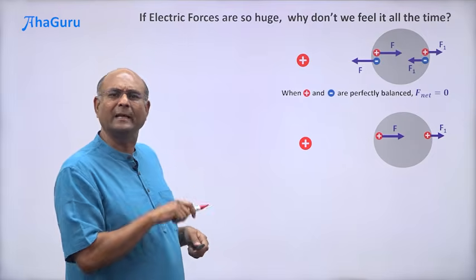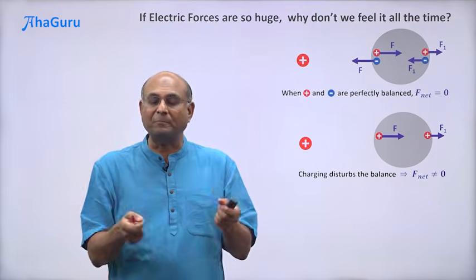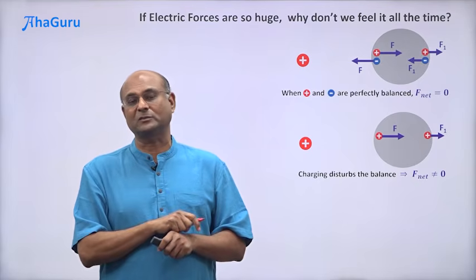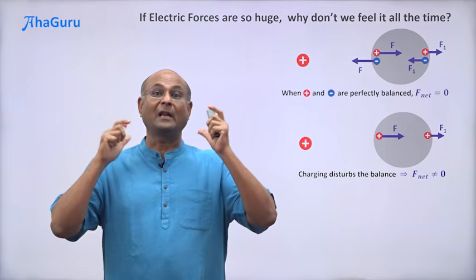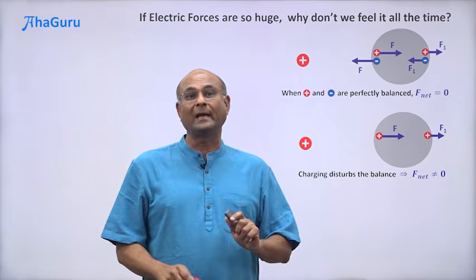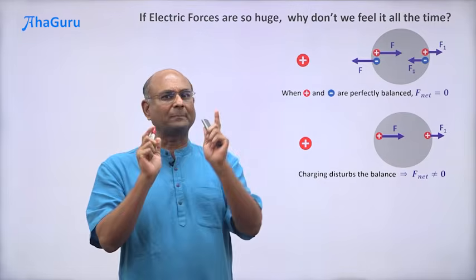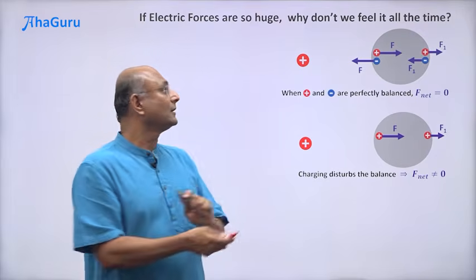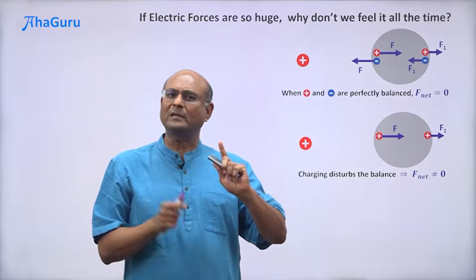So a little bit of charging immediately disturbs the balance. That's why you take a straw, rub it on a piece of paper, you have disturbed the balance, you have charged it, and then you can see the effect of electrical forces. A small amount of charge itself will start showing up with large forces because electrical forces are huge. So charging is one way to disturb the balance, and then you can see the electrical forces. That means neutral objects, because they are perfectly balanced, we don't see any effect of the huge electrical forces. This force and this force, large forces, are perfectly cancelling. One way to disturb the balance is charging.